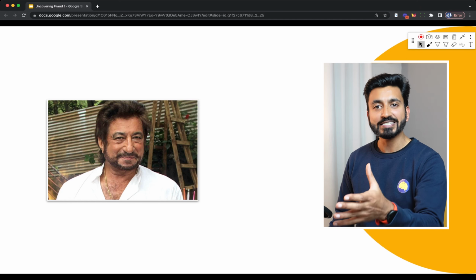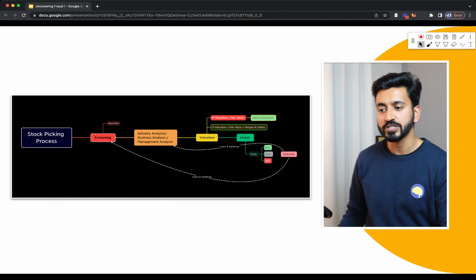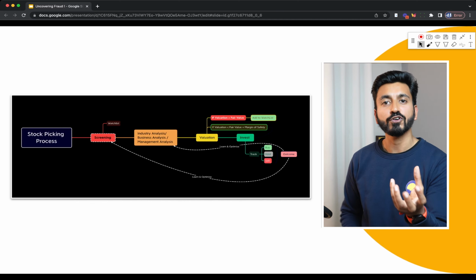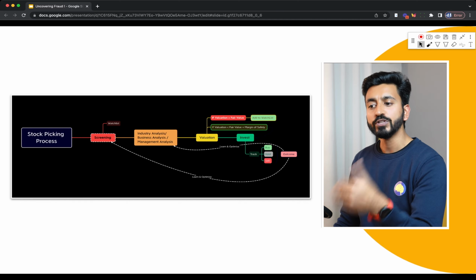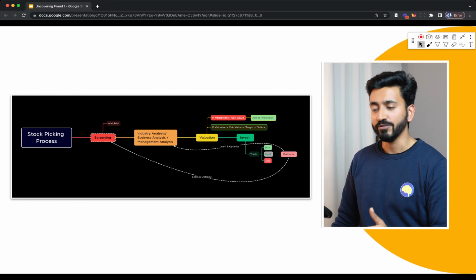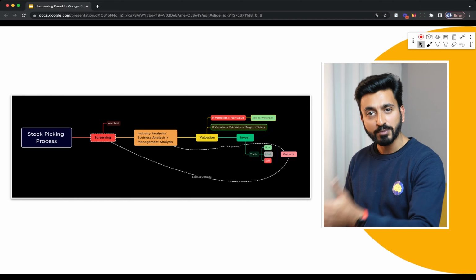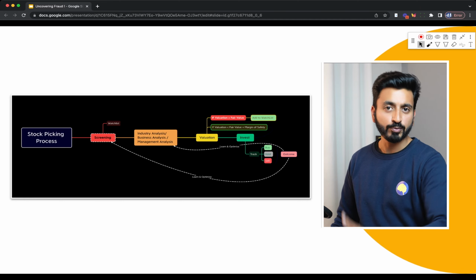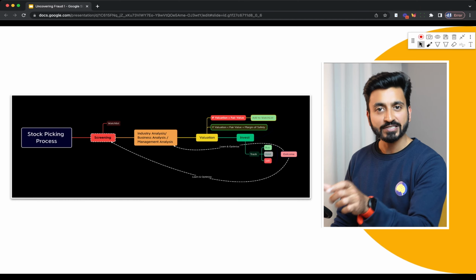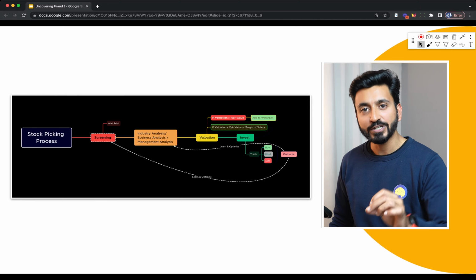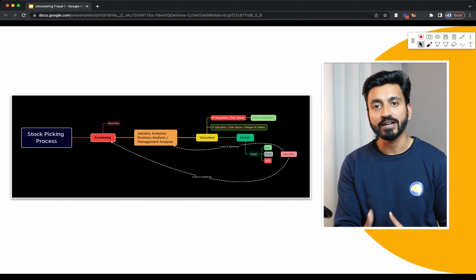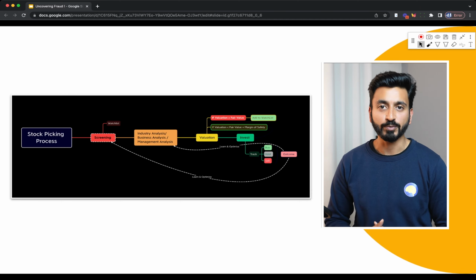So if you look at this diagram, stock picking is a step-by-step process. First you screen from a large universe of stocks to a handful of stocks that you want to look deeper into. Then you do their industry, business, management analysis. Then you figure out whether they're cheap, fairly valued, undervalued. You invest in them based on that, and based on your outcome you try to optimize the whole process. So that's kind of like the process. And management analysis is where analyzing RPTs is super critical, because it actually helps us understand the quality and the character of the management.